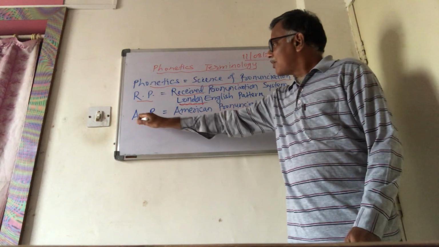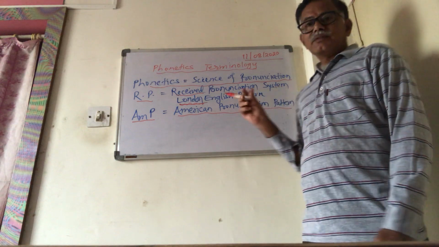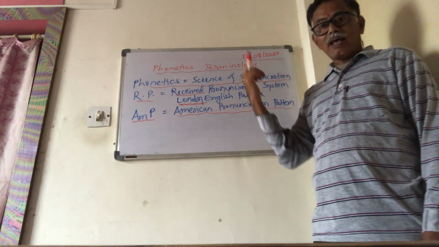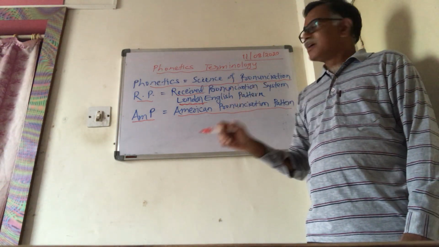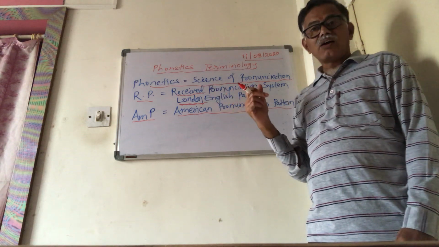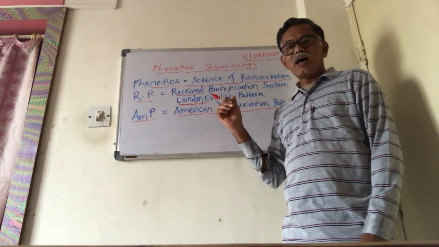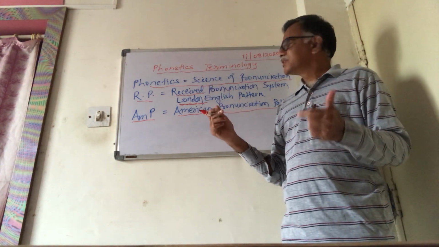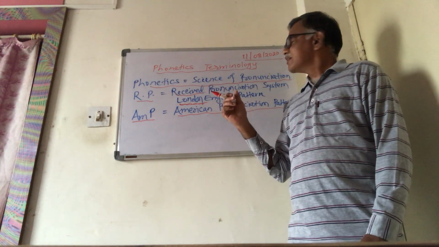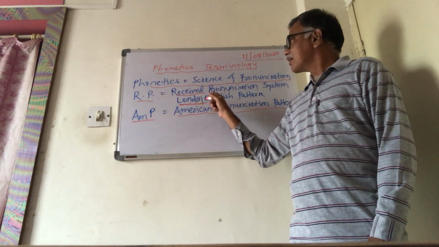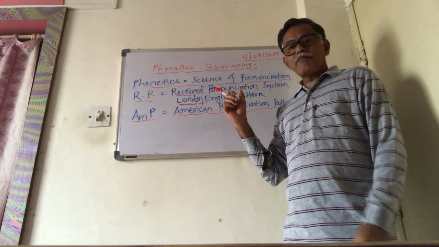There is another one, which we call the American pronunciation pattern. But we do not follow this in our academics, in our schools. Right from school days, we follow the British pattern. The American pattern of pronunciation is not taught in the schools. Here also in our syllabus, RP has been stressed. That means we are going to study English sound systems through the RP, received pronunciation pattern. And whatever we speak, we try to speak like the people of London speak English. That is the system we have to follow here in India.